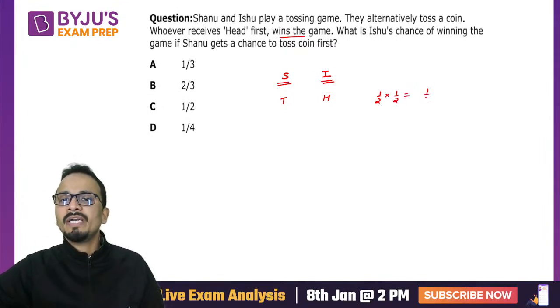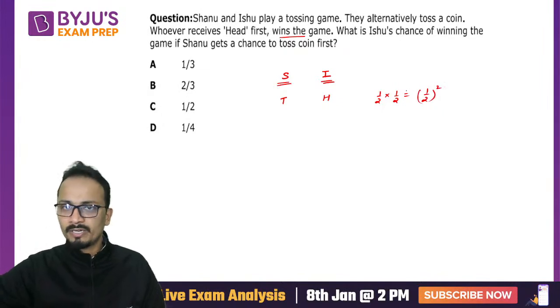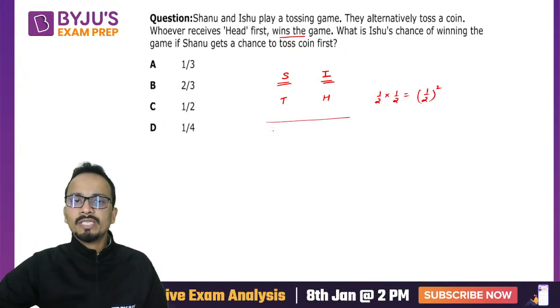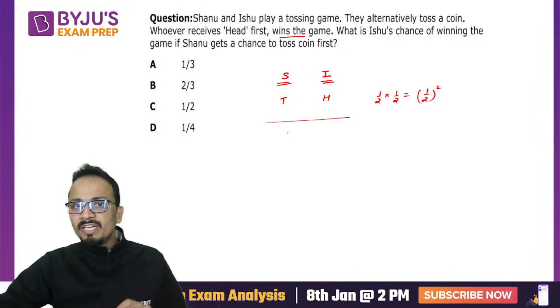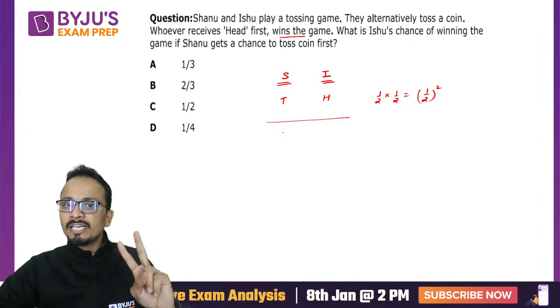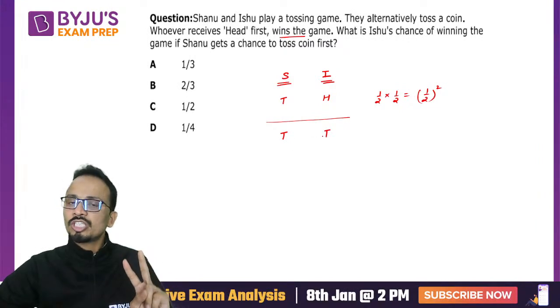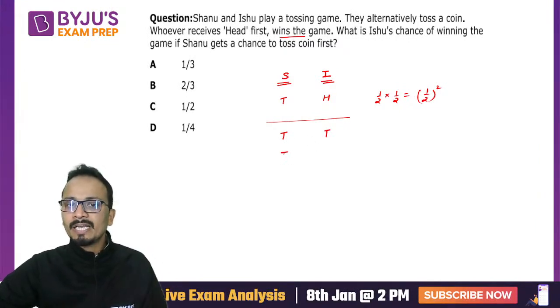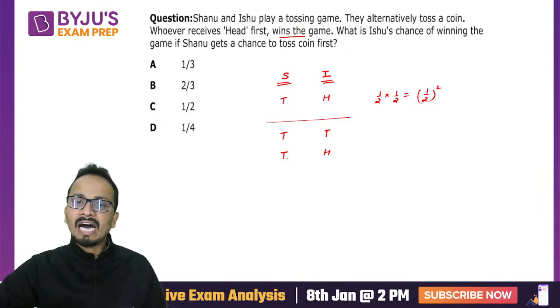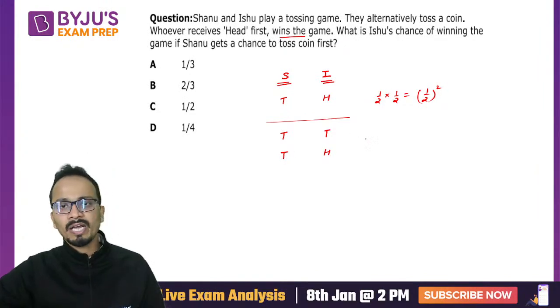So the net probability here will be 1 by 2 square. Case number 2 is Ishu wins in her second chance. That means in the first chances, both Shanu and Ishu get a tail. Then again, Shanu gets a tail and then Ishu gets a head. So tail, tail, tail, probability will be half, half, half, and then for head, it will again be half.